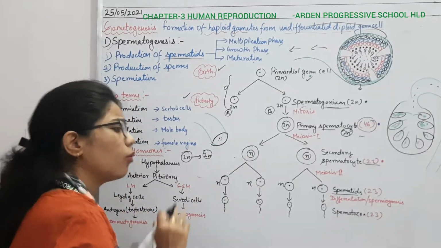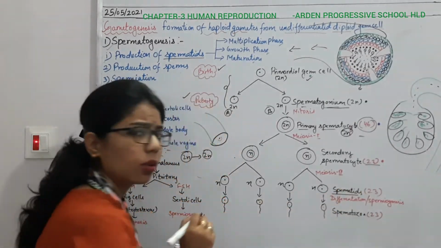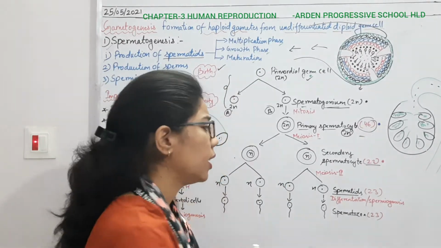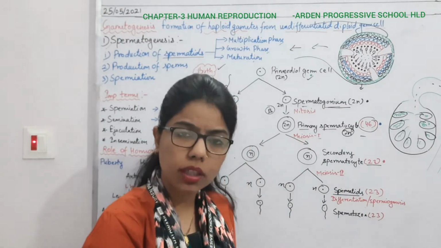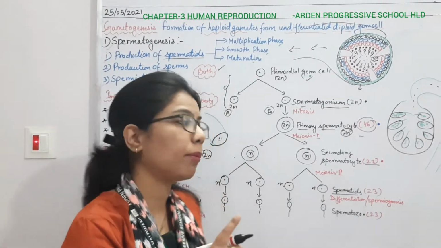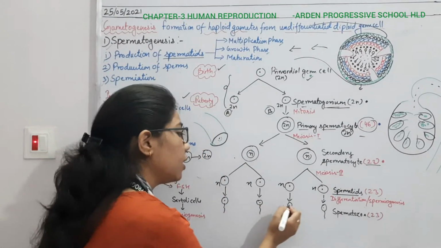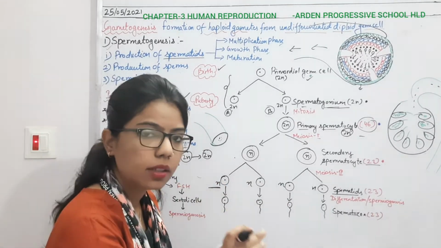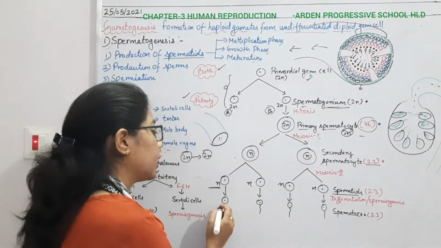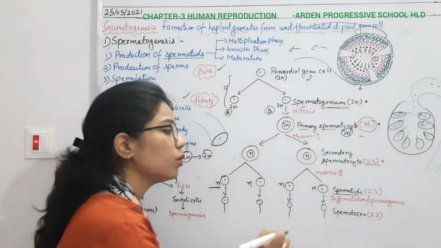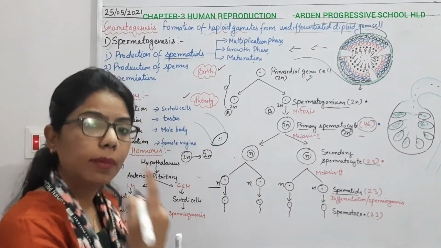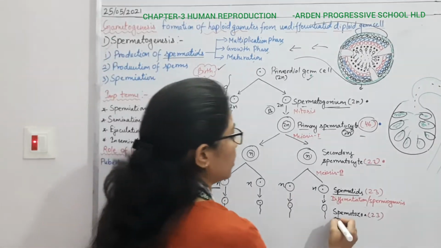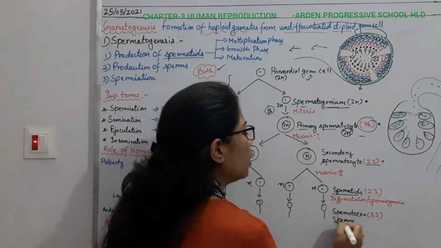So now what will happen? It will undergo differentiation. It means that there will be some changes in these spermatids, or there will be maturation, and due to this maturation it will get its tail here. Till here, it is known as a spermatid. It is not the sperm. When it gets its tail here, due to the differentiation or maturation, it will form the spermatozoa, or you can say sperms. Both are the same thing.